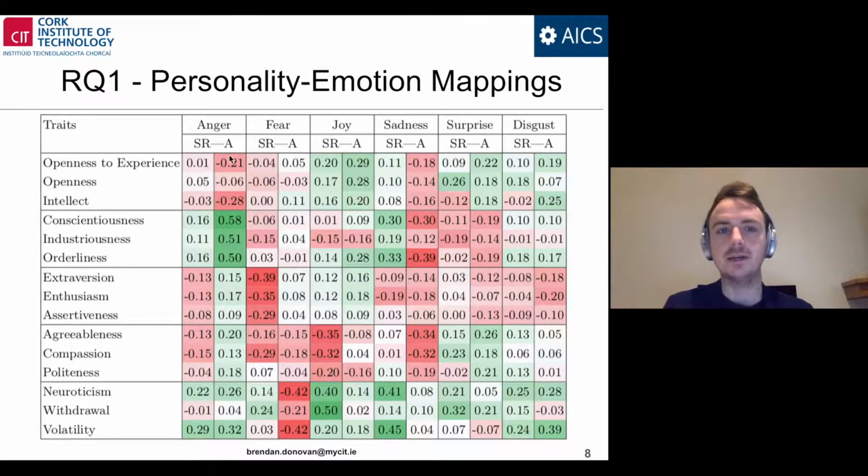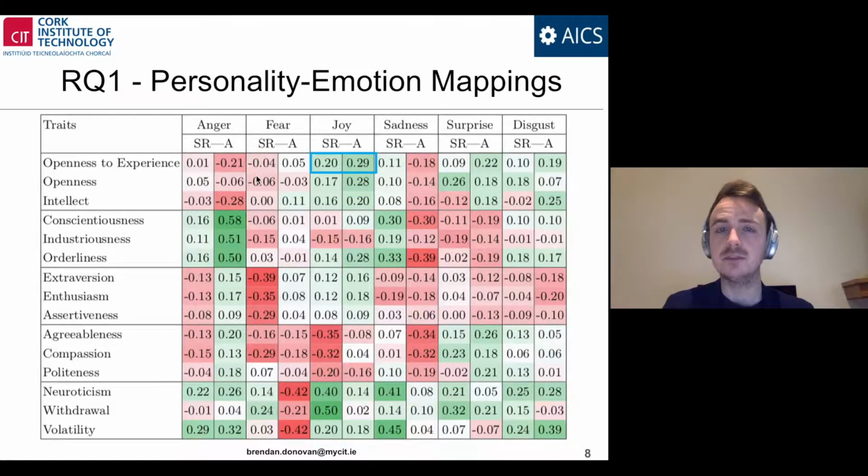The direction of any mapping is indicated by color. Red indicates a negative relationship, white no relationship, and green a positive relationship. The strength of that relationship is indicated by the shades, so darker shades, whether green or red, indicate a stronger negative or positive relationship. The effect size is also included within each cell of this resulting mapping.